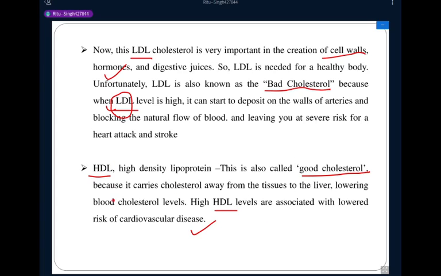So what is the reason behind this? It is clear to everyone. Have you any doubt regarding HDL or LDL? Have you any doubt? Okay, yes.